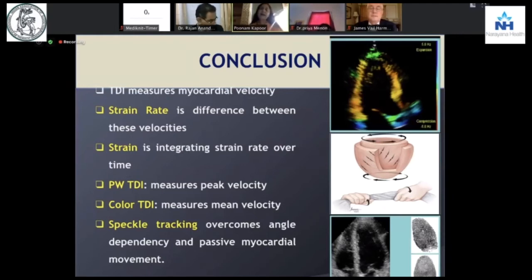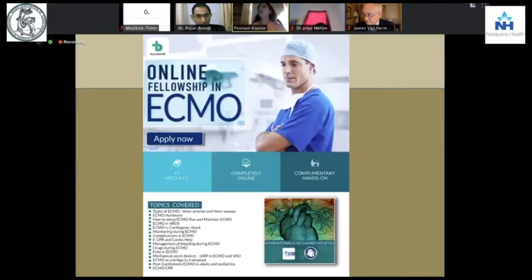The color TDI measures the mean velocity, therefore its specificity is less, and speckle tracking overcomes the best thing. It overcomes your angle interrogation in all loading conditions. And this is where, just as we used to say, acceleration time is very important because it takes care of the loading conditions. We will be saying that speckle tracking is independent of loading conditions and therefore most helpful.